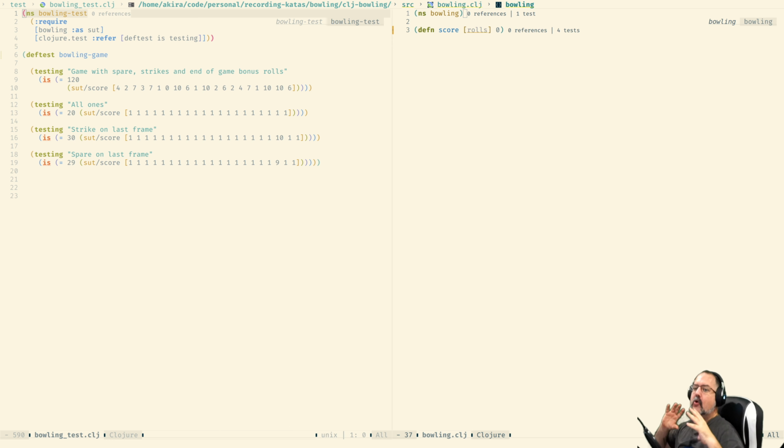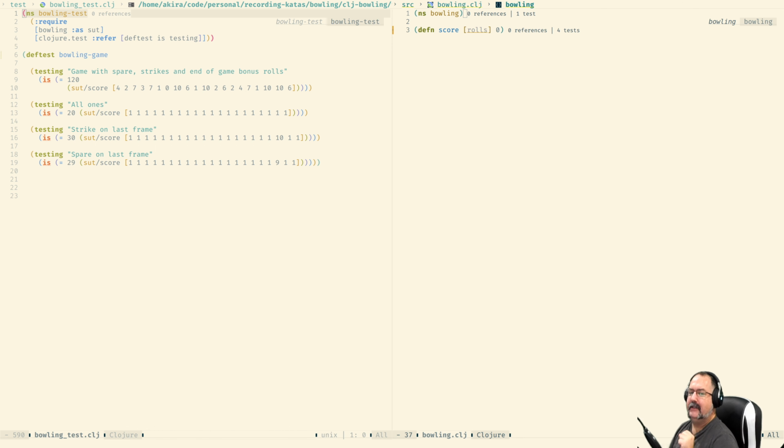Today I want to go back into the bowling kata. I'm not gonna touch the C# version of the code, but I want to explore one of the ideas that I mentioned while recording that series.